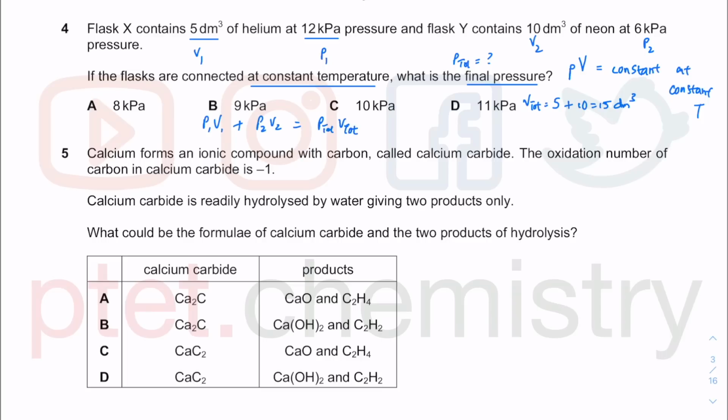So based on that formula alone, I can get 12 kilopascal times 5 dm cubed plus 6 kilopascal times 10 dm cubed equal to my P total, which is what I want to find, and then my V total is 15 dm cubed. So I'll keep all the volume as dm cubed, I'll keep all the pressure as kilopascal, and that's why my P total will be in kilopascal. So press your calculator. My P total will be something divided by 15. On the left hand side, 12 times 5 plus 6 times 10, I get 120. So 120 divided by 15, I get 8. This thing has a unit, kilopascal there. So A is the only correct answer.